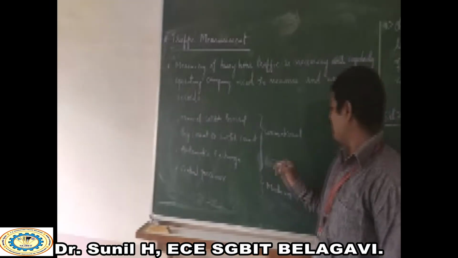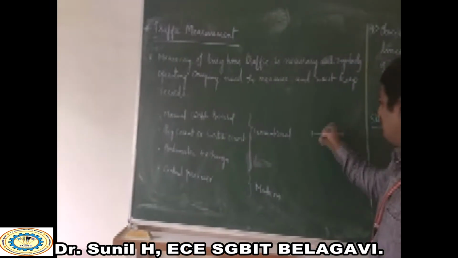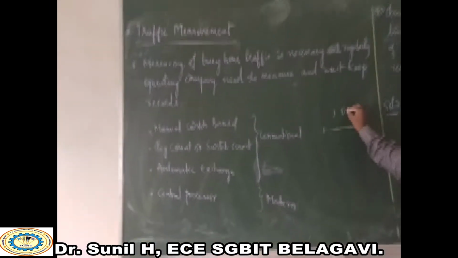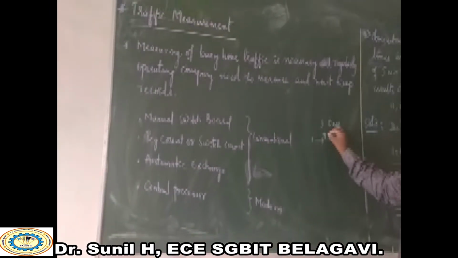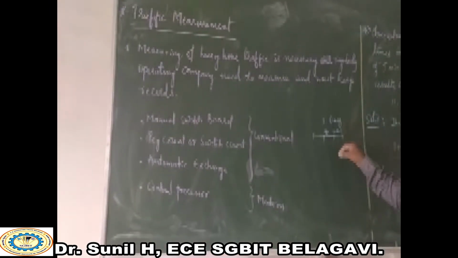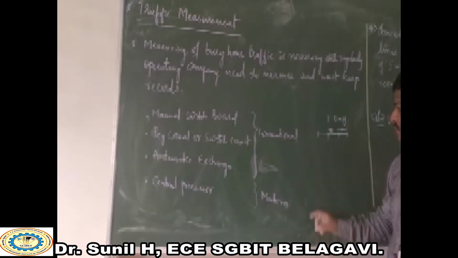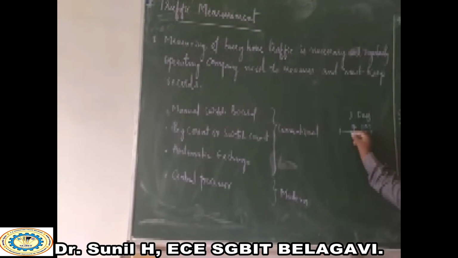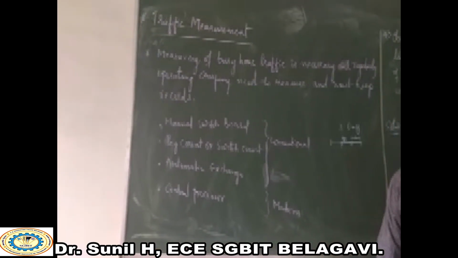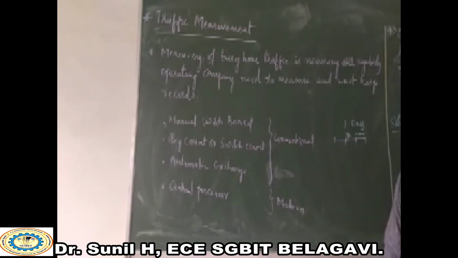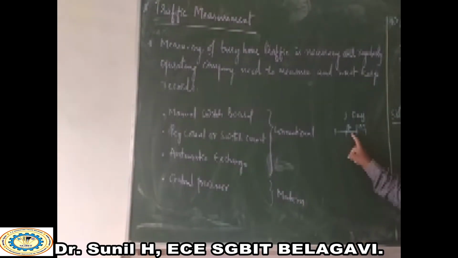So for example, consider a single day. In a day, if I consider 1 hour, that is 9 AM to 10 AM, at this time, how many calls were in progress, including both calls? One is incoming calls and as well as outgoing calls.